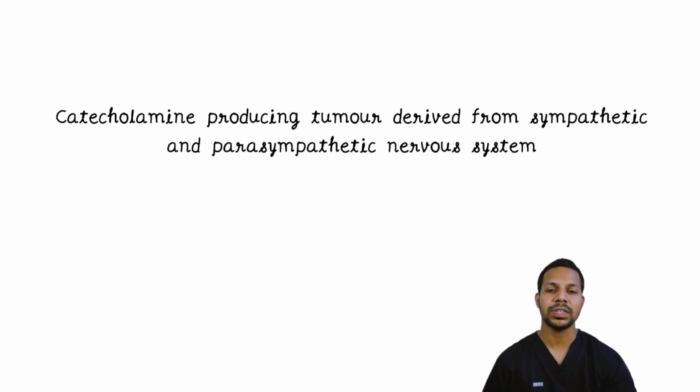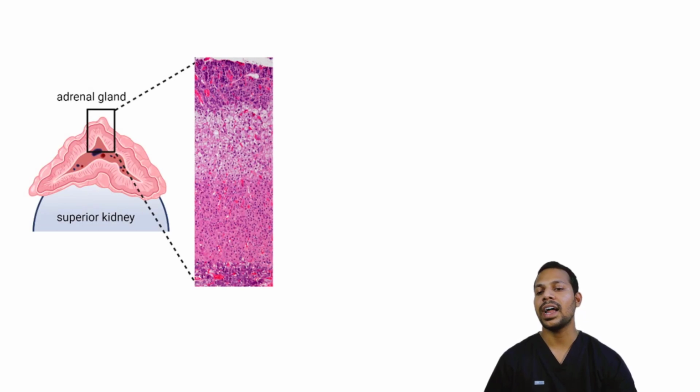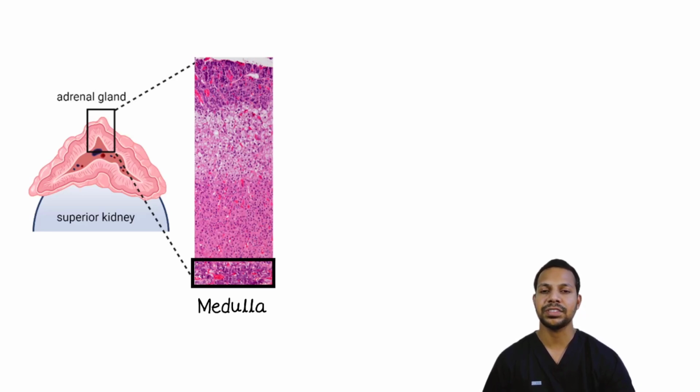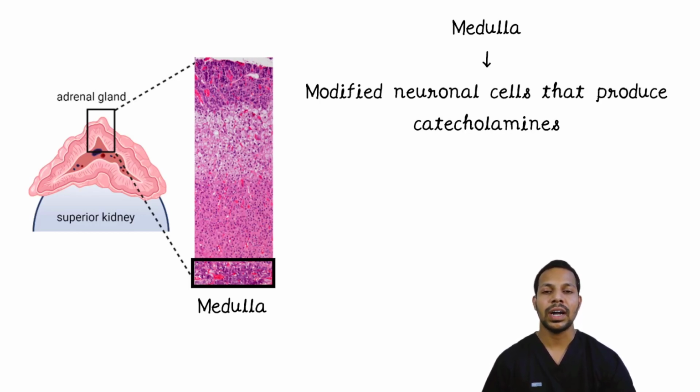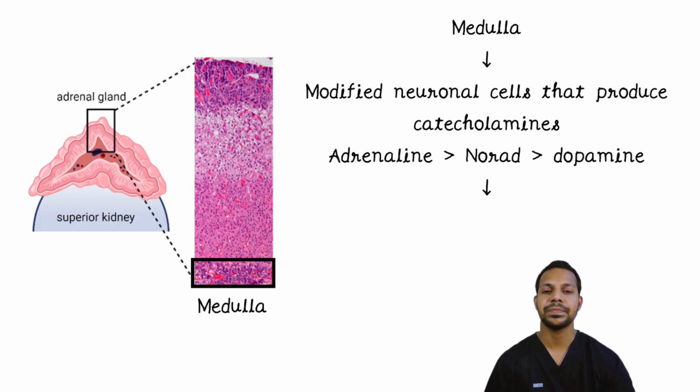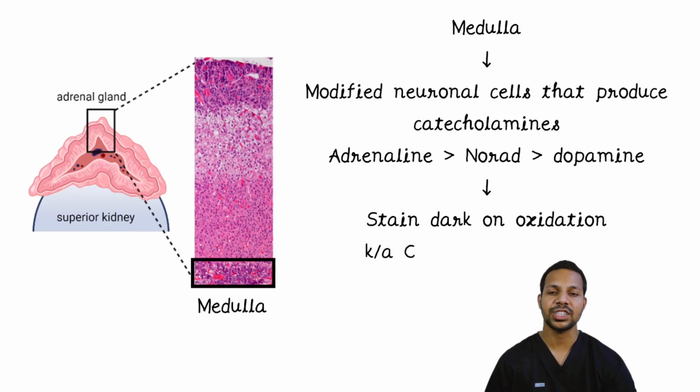Before we go into the topic proper, let's look at the brief anatomy. The innermost part of the adrenal gland is called the adrenal medulla, and it is also derived from the neuroectoderm along with the sympathetic and the parasympathetic nervous system. In the medulla, the cells are modified neuronal cells and they produce catecholamines. In the order of the amount, adrenaline is produced in the highest amount, then comes noradrenaline, then comes dopamine. The property of the catecholamines is to stain dark on oxidation. This is called the chromaffin reaction.